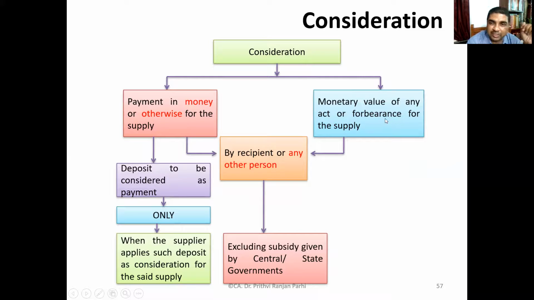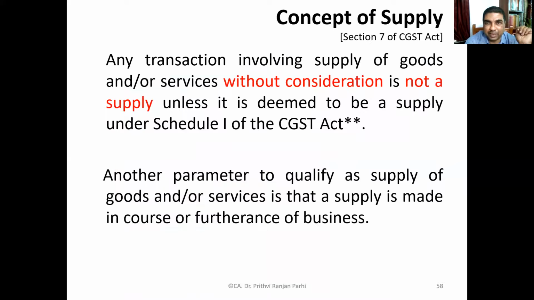So consideration can be in cash, can be in kind. In that case, the monetary value of the non-monetary consideration can be taken into account. Any transaction involving supply of goods and services without consideration is not a supply unless it is deemed to be a supply under Schedule 1 of the CGST Act. You have seen the CGST Act Schedule 1. It says certain transactions shall be deemed to be supply even if it is without consideration.